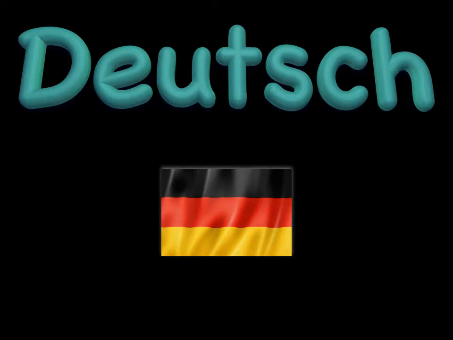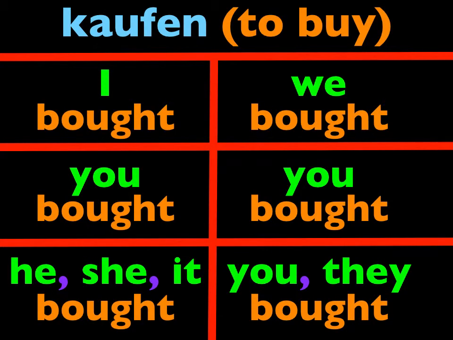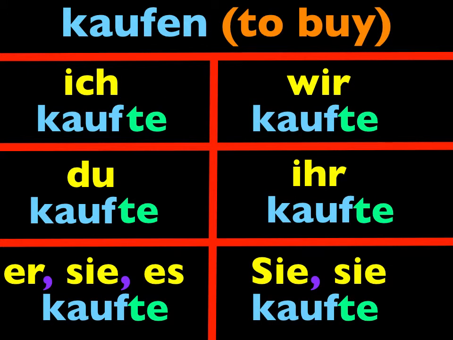Today we'll learn the imperfect tense of two more helping verbs or modals. First, a review of the last lessons. We learned how to make the past tense of a weak verb like kaufen, the past tense meaning the imperfect tense, the one that's used more in narration, more in stories, more in written form. It's ich kaufte, du kauftest, kaufte, wir kauften, ihr kauftet, und sie kauften.